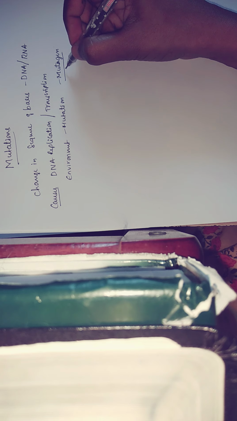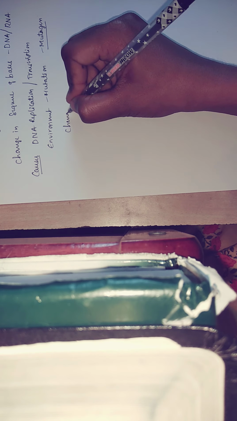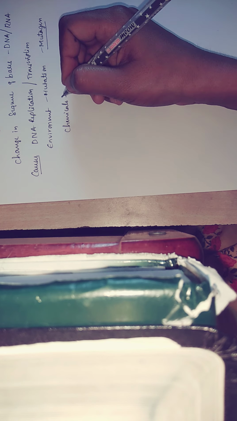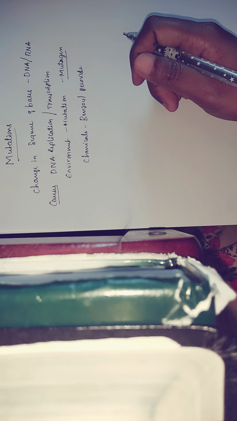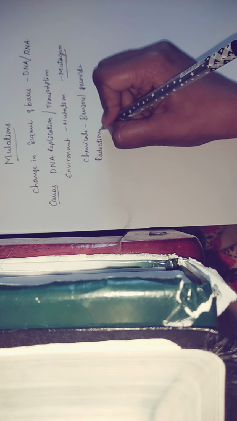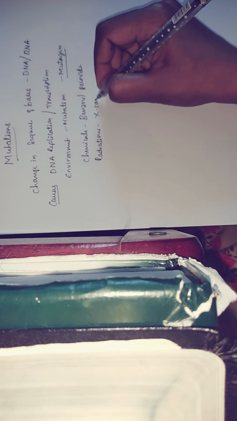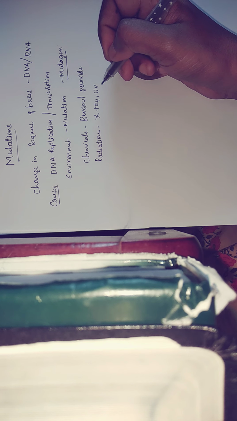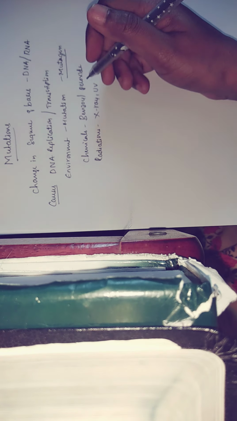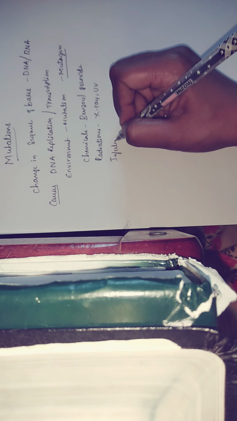Some examples of mutagens: chemicals, like benzoyl peroxide, which is one of the best examples of a chemical mutagen that causes mutations. Next are radiations, like X-ray radiations or UV radiations, which are mainly responsible for mutations. And next are some infectious agents.